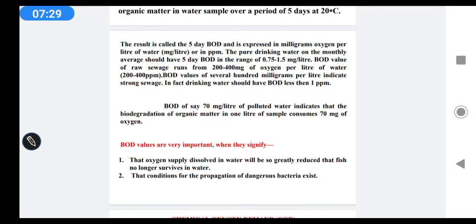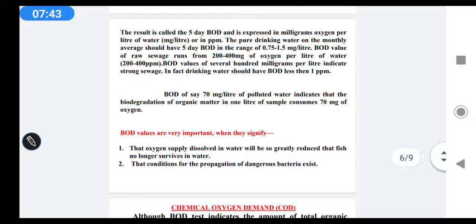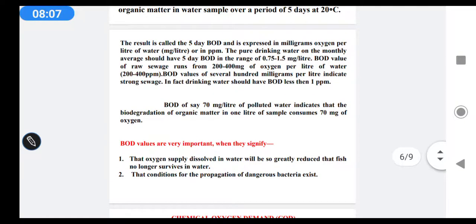So 5 ppm means water is pure, and 17 ppm means the water is highly polluted. The pure drinking water on the monthly average should have a 5 days BOD of 0.75 to 1.5 milligram per liter. BOD values of raw sewage run from 200 to 400 milligram of oxygen per liter of water, 200 to 400 ppm. BOD values of several hundred milligrams per liter indicate strong sewage. In fact, drinking water should have BOD less than 1 ppm.